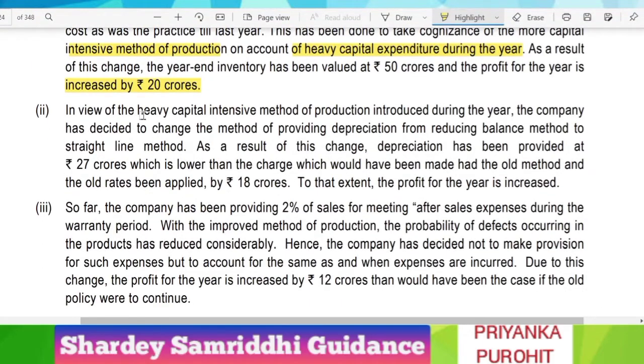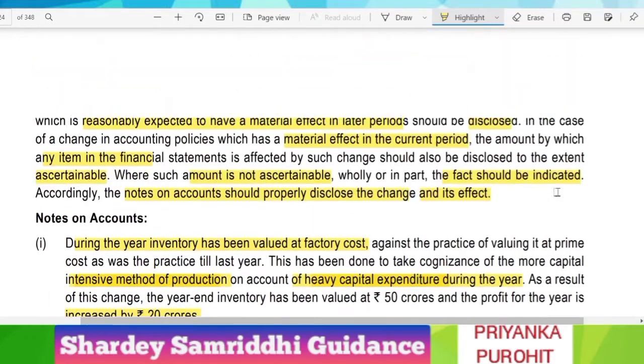In view of the heavy capital intensive method of production introduced during the year, the company has decided to change the method of providing depreciation from reducing balance method to straight line method. So again the reason given is the same, that is the heavy capital expenditure and intensive method of production. As a result of this change, depreciation has been provided at 27 crores, which is lower than the charge which would have been made had the old method and old rates been applied, that is by 18 crores. To that extent, the profit of the year is increased. So we have already looked into this point.